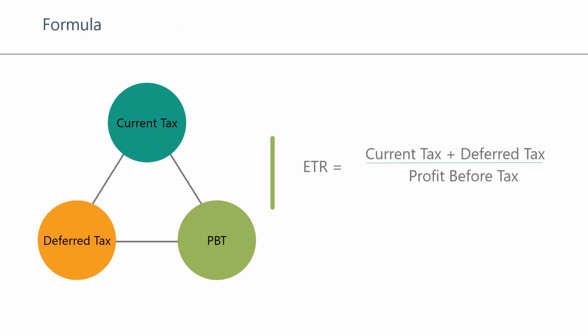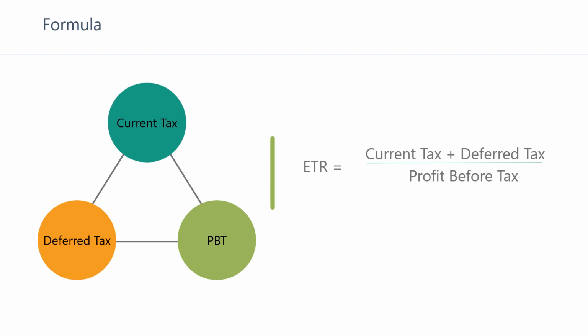The effective tax rate is the percentage of income that one pays on tax. The effective tax rate for individuals is the average rate at which their earned income, such as wages, and unearned income, such as stock dividends, are taxed. The effective tax rate for a corporation is the average rate at which its pre-tax profits are taxed, while the statutory tax rate is a legal percentage established by the law. It can be written in the formula as current tax plus deferred tax, whole divided by profit before taxes.